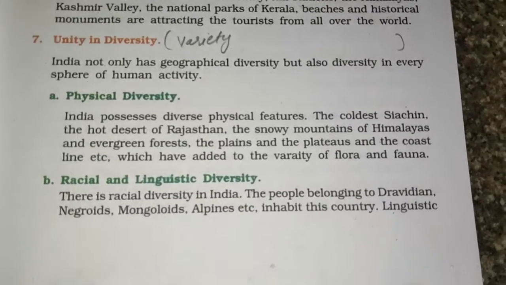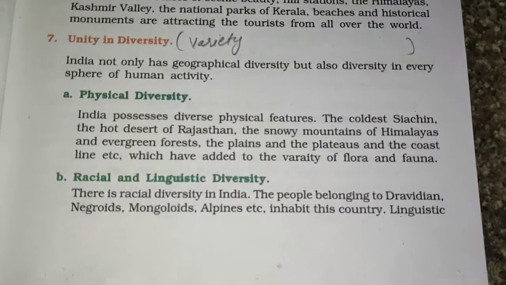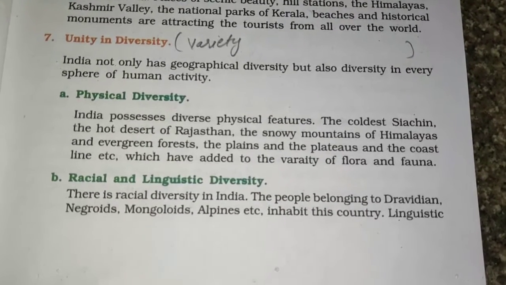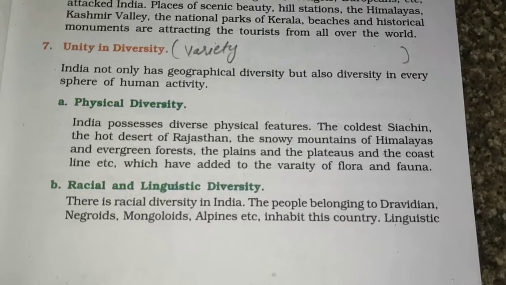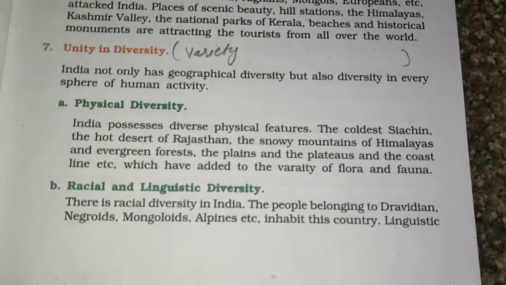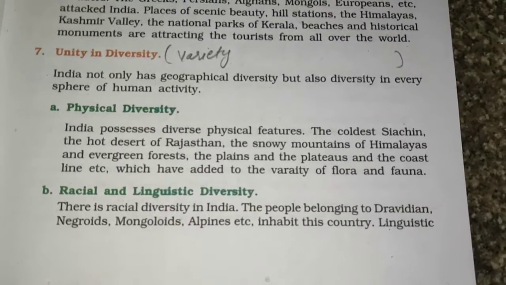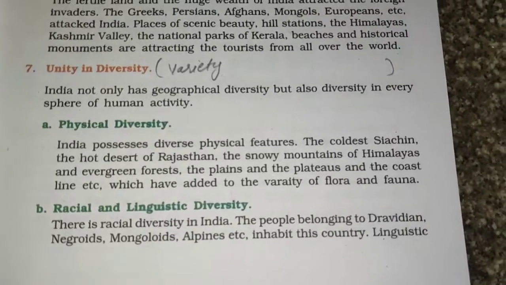The second one is racial and linguistic diversity. There is a racial diversity in India. The people belonging to Dravidian, Negroid, Mongoloid, Afghans, etc. So we have different kinds of people, races like Dravidian, Negroids, Mongoloids, Afghans living here, inhabited in this country.